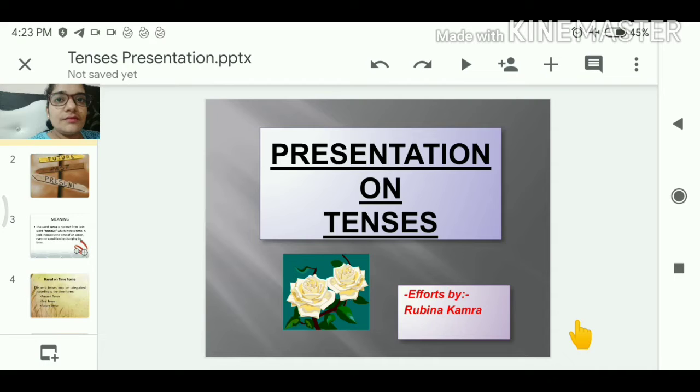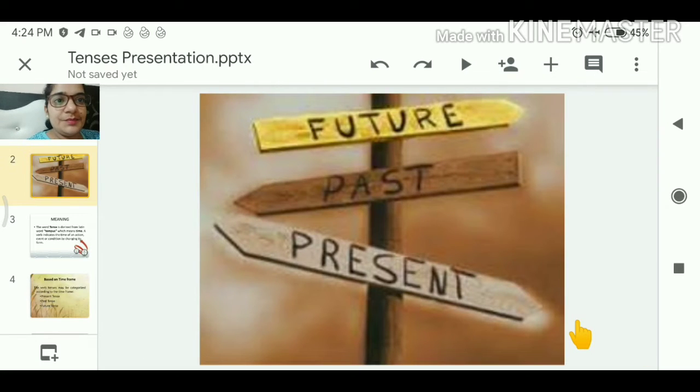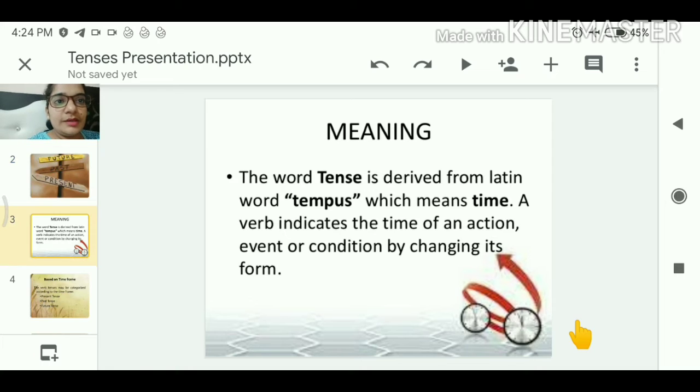Today we are discussing a very important topic, tenses. Let's see. The word tense is derived from the Latin word tempus, which means time. Means the tenses are basically based upon time. A verb indicates the time of an action, event or condition by changing its form. By changing the form of the verb, it indicates the time when an action occurs. Okay, let's start.